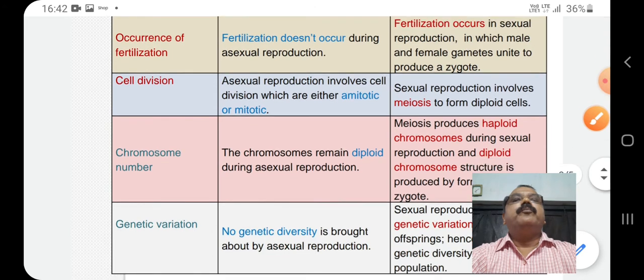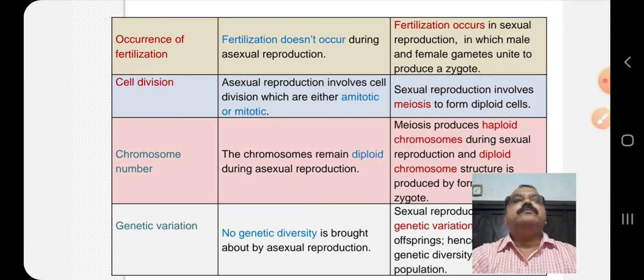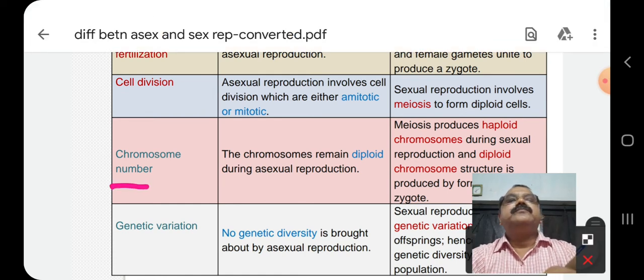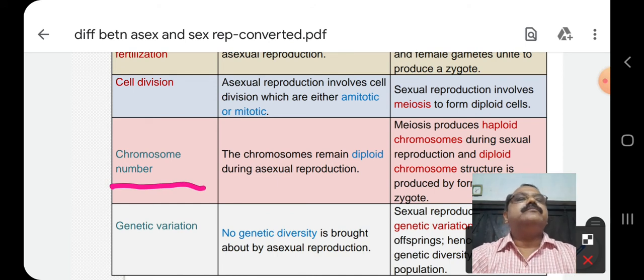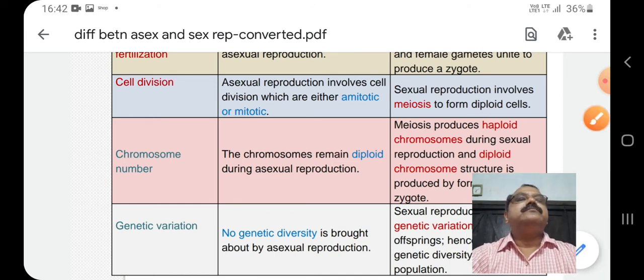Next is the number of chromosomes involved. The chromosomes remain diploid during asexual reproduction, but in case of sexual reproduction, the haploid gametes are united to produce the diploid zygote.